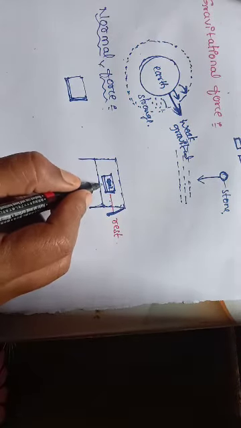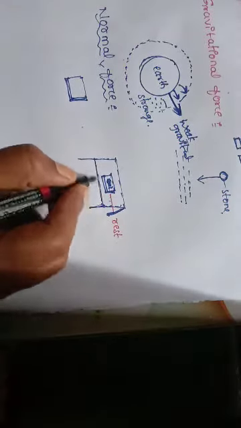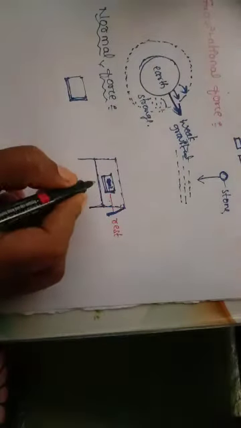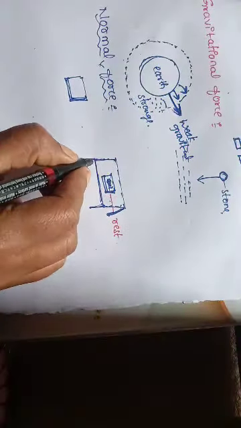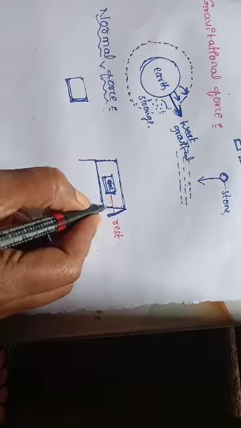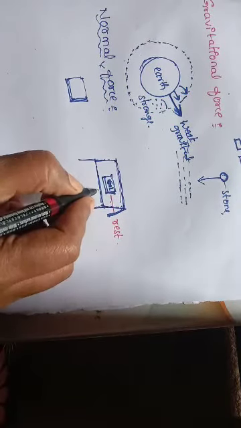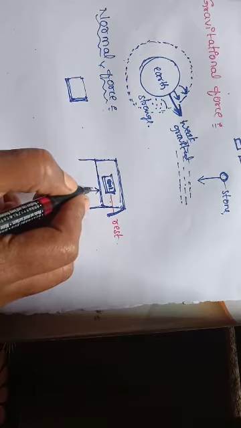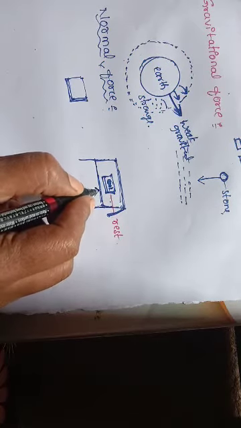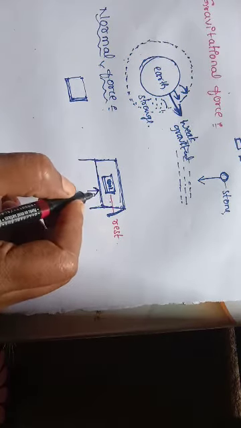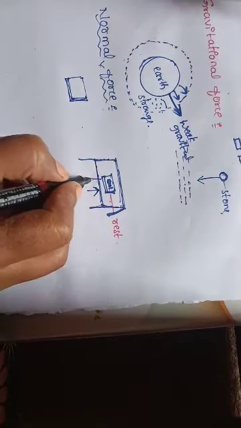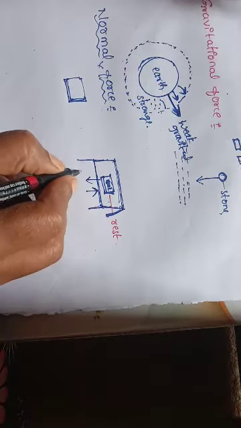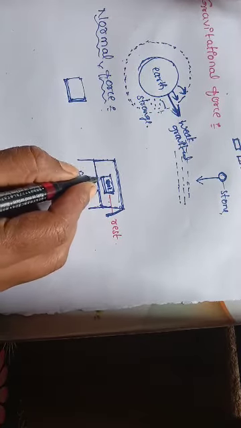Why? Here this book is supported by the table. Okay, so supported by the table, I said, no. So here one more force acts on the book which is opposite to this gravitational force. Gravitational force always acts in the downward direction, right?